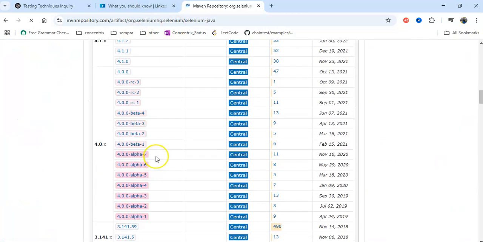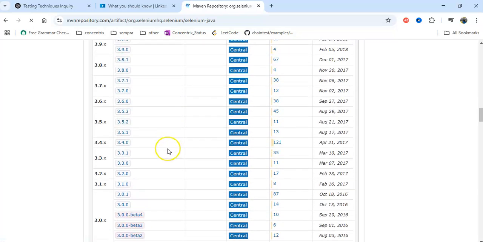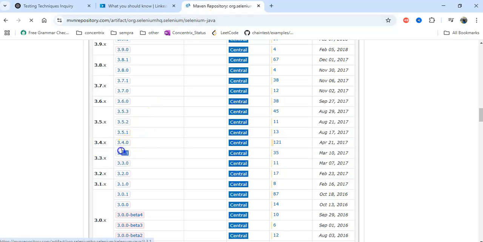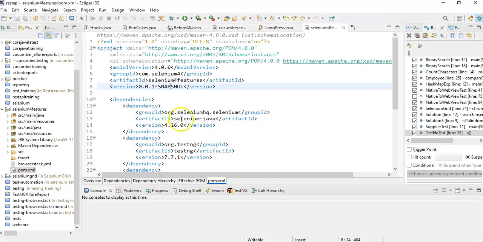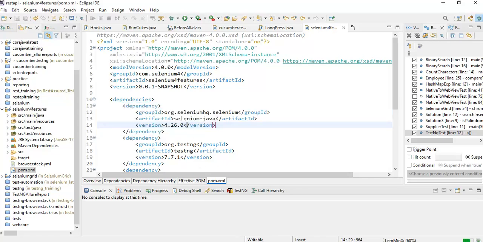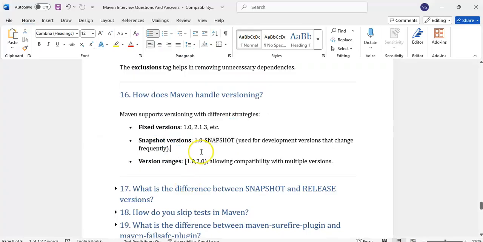Snapshot versions, the alpha version and beta version, we will call them alpha, beta. These are all release versions. Release version means stable version. Alpha, beta or snapshots are development versions. There is still work going on. Here we have given a stable version, not the snapshot or alpha, beta version. Always we have to use the released versions, not the snapshot versions.